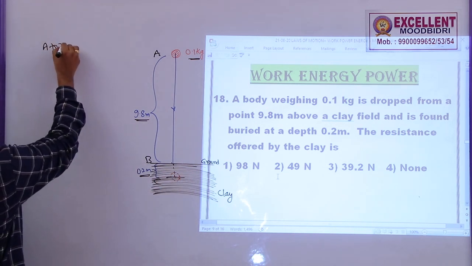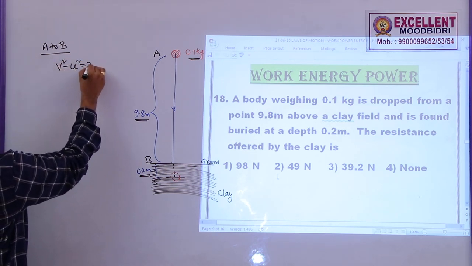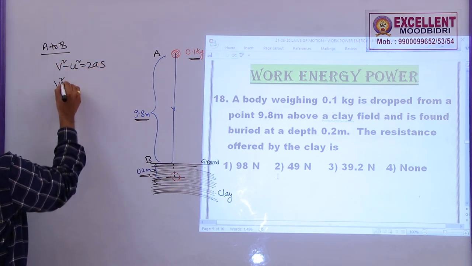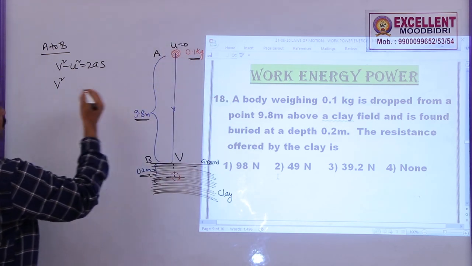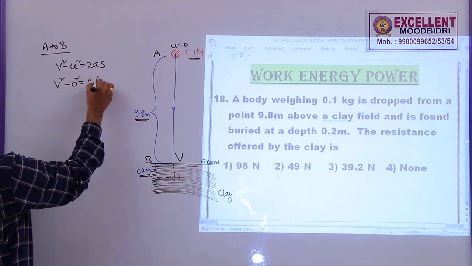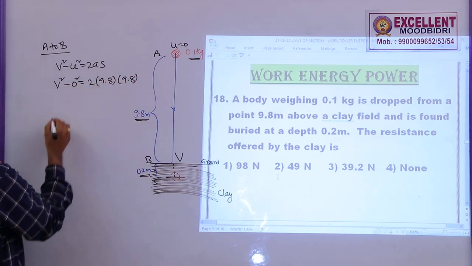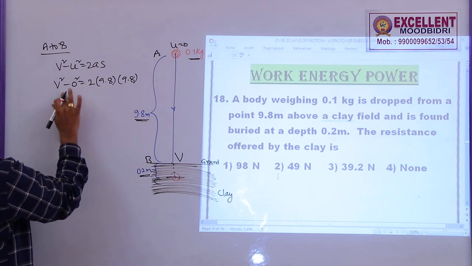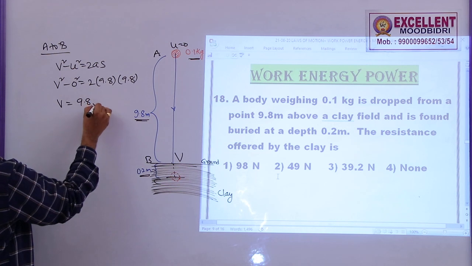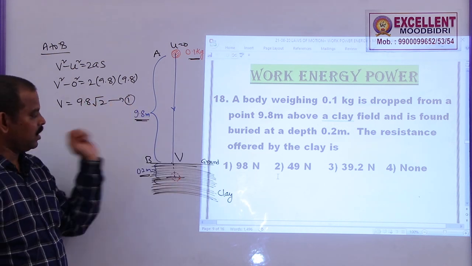From A to B, here what I am going to write, v square minus u square is equal to 2as. Velocity on the ground, let me take it as v. Initial velocity is always 0 because it is dropped. So v square minus 0 is equal to 2 into g into h, where h is also 9.8. So, v square is equal to 2 times 9.8 squared, so v is equal to 9.8 into root 2. This is the velocity attained by this body while striking the ground.